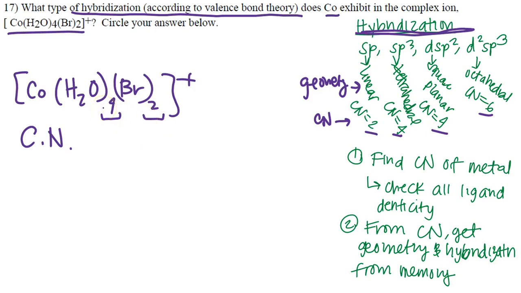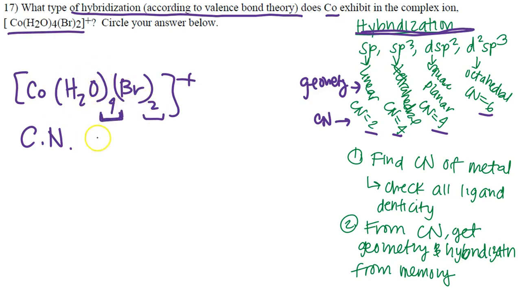How does this ligand have the ability to actually bond? When you have it being monodentate, that means it only has 1 single bond attachment to that metal ion. And if it's bidentate, it has 2 bond attachments. So let's pretend that water is bidentate. If water is bidentate, it has to be 4 times 2. So it'll be 8 plus 2 here. But it's not bidentate. It's simply monodentate.